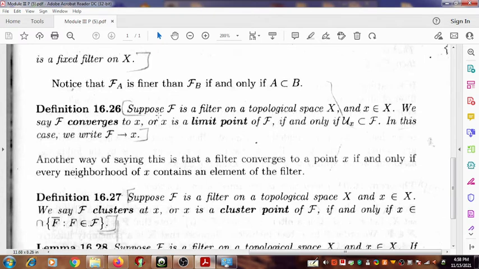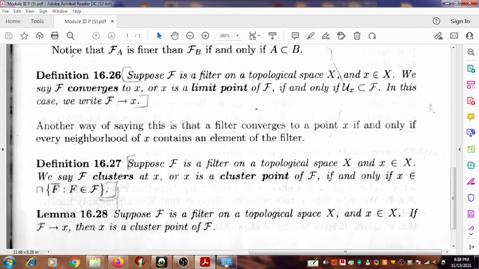Thus we define convergence, limit point and existence of limit point for a filter F with the help of the neighborhood bases.